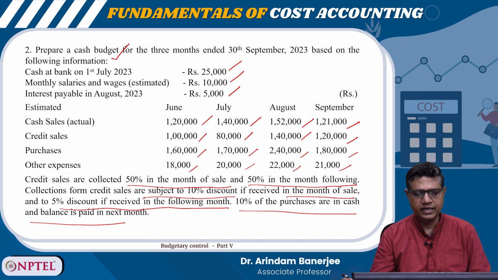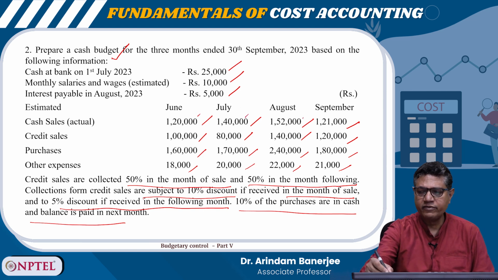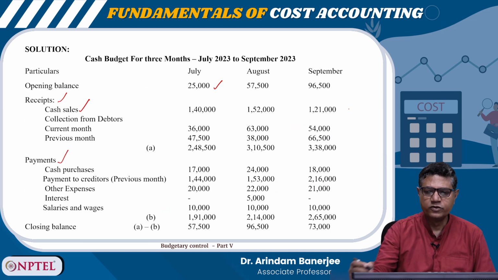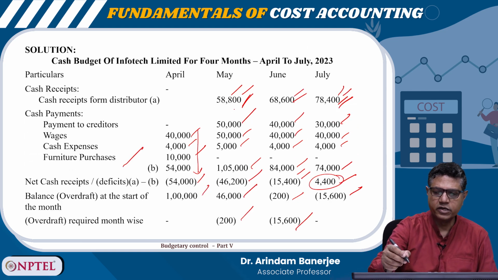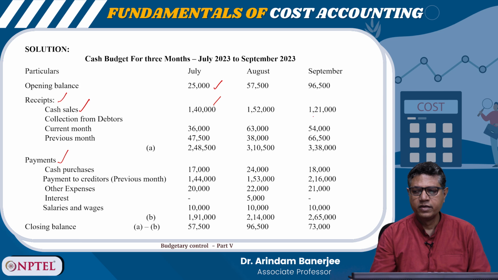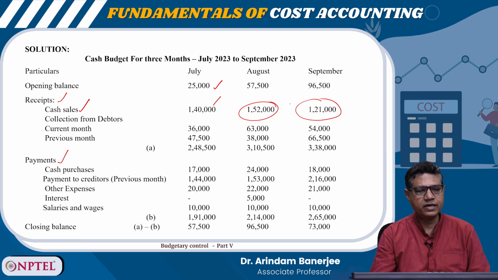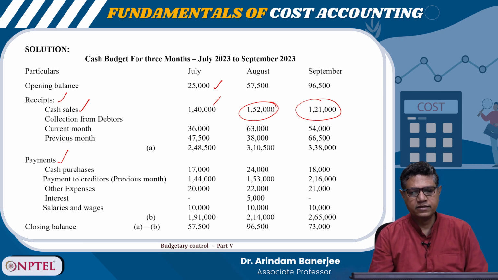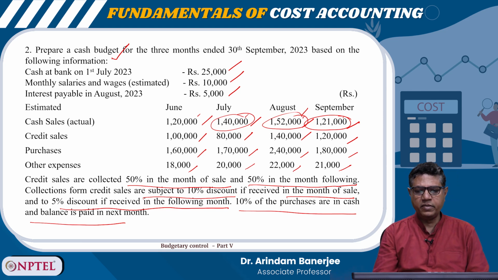Cash sales, what is it saying? It is saying actual, right, 1,20,000, 1,40,000, 1,52,000, 1,21,000. So, 1,40,000 here in July, 1,52,000 and 1,21,000. This is the cash sales, right. Collection from debtors, it said 50% are collected in the month of sale,